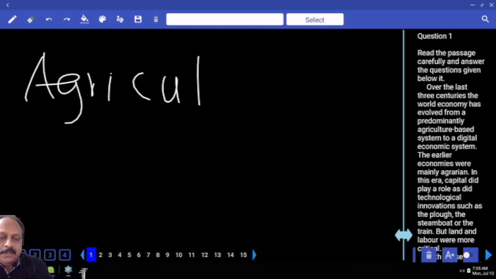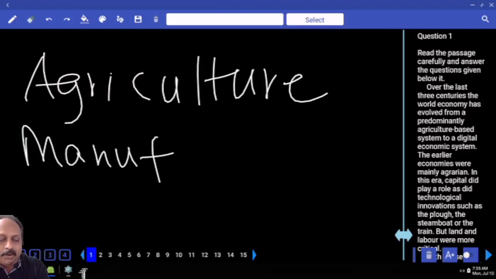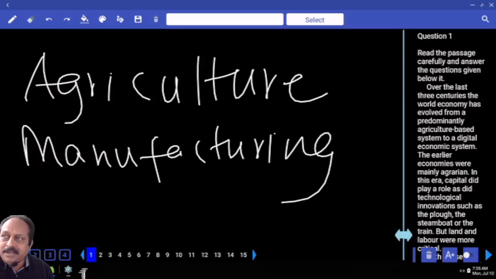After that, what happened? We had the Industrial Revolution. And because of that, manufacturing became very important. Manufacturing sector. Many Western countries could lead the world because of the manufacturing sector. They had the technology and the know-how. And today India is one of the leading economies not because of the manufacturing sector. What is the sector we have today?